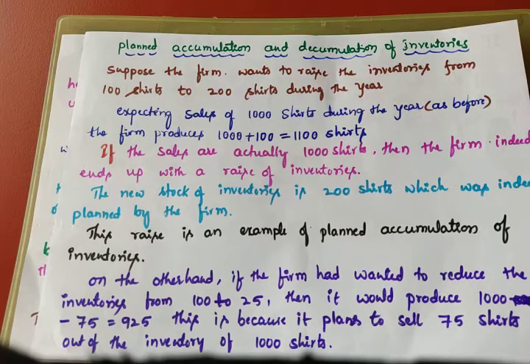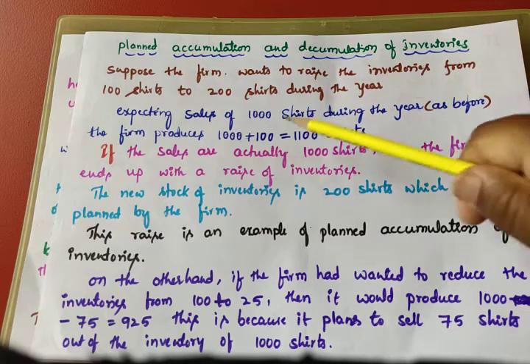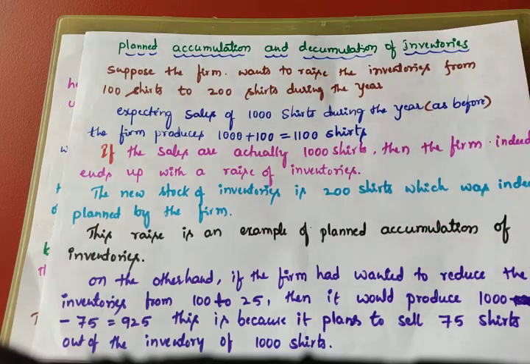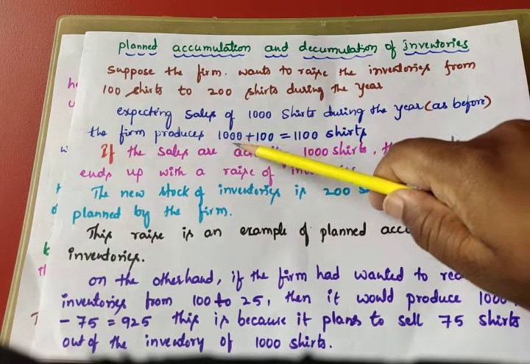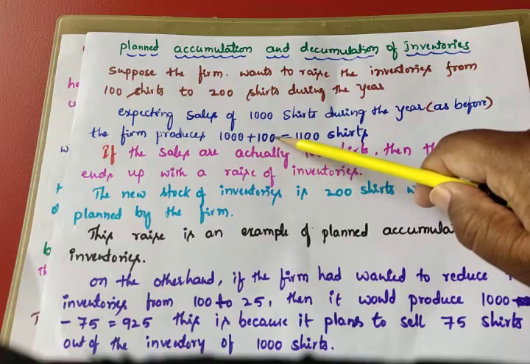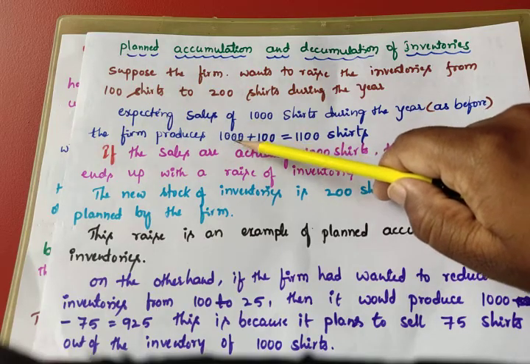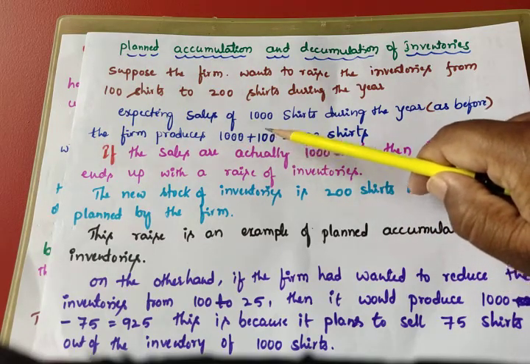Expecting sales of 1000 shirts, it has decided to sell 1000 shirts during the year, and the firm produces 1000 plus 100. The extra 100 is considered inventory.